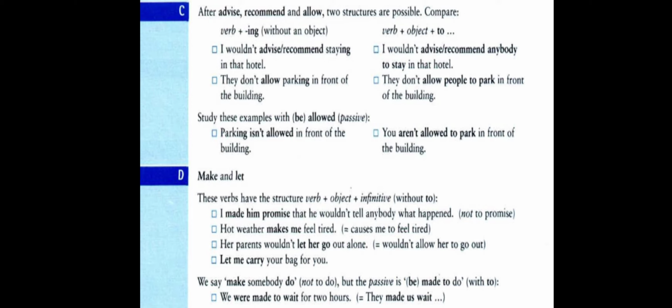First example: I made him promise that he wouldn't tell anybody what happened. Here the verb is "made", the past of make, and whatever the tense of the verb, it must be followed by the base form. We don't say that if the verb is in the past, the verb after it is also in the past.